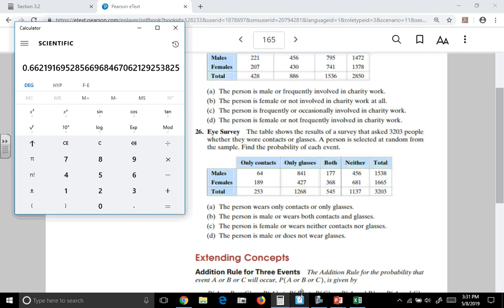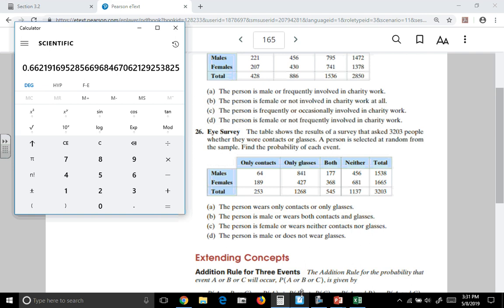Out of these female, how many of them don't wear glasses? Well, it's not these because these wear glasses. It's also not these because these wear both glasses and contacts. So the people that have not been accounted for yet that are either male or don't wear glasses are these